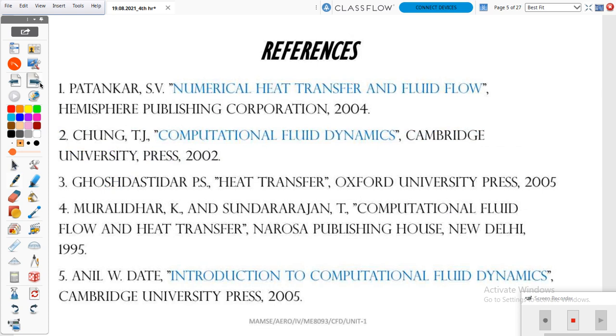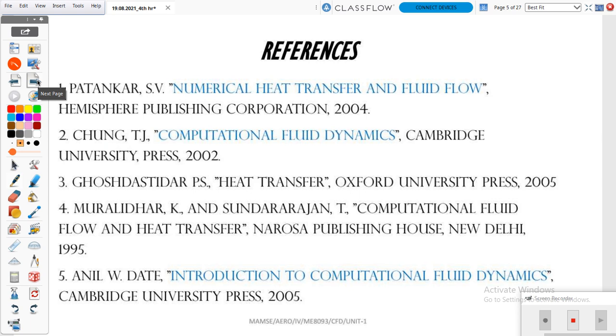And next, five books are preferred for reference. We have all the books in PDF form. If you need them, kindly notify me and I will send them to you. I also have other materials. Based on each and every topic I split that PDF and compiled it in a single spiral book. If you need it, I will give it to you directly. If you have any doubt in this subject, you may ask. Otherwise I will move to the next slide.